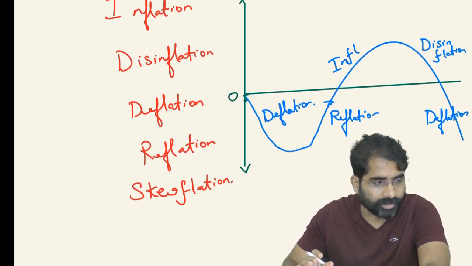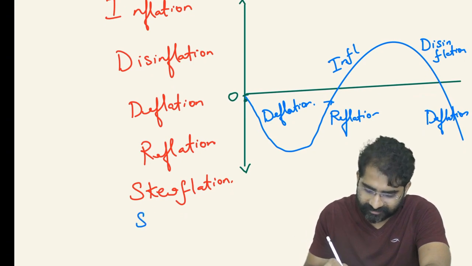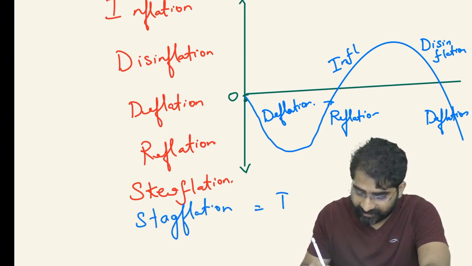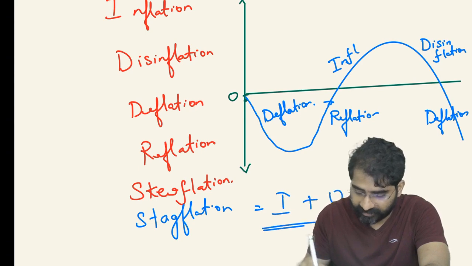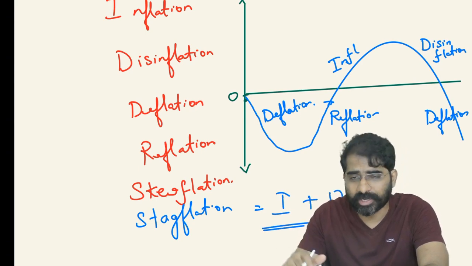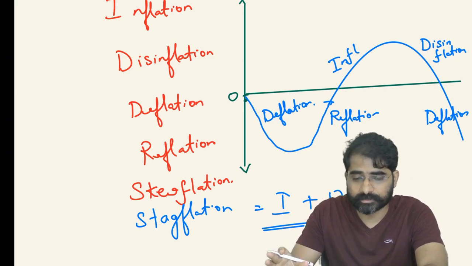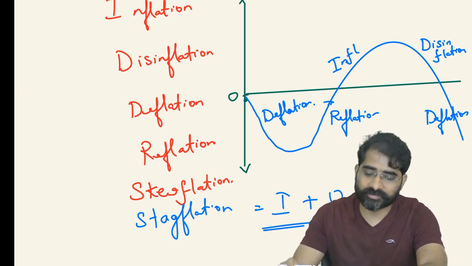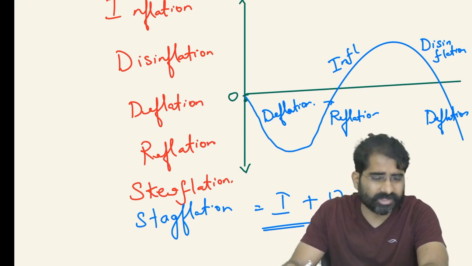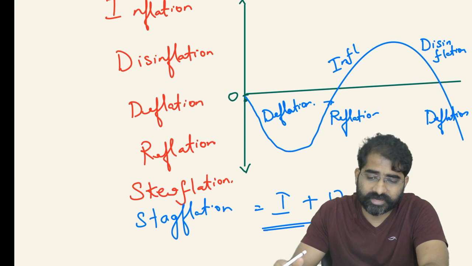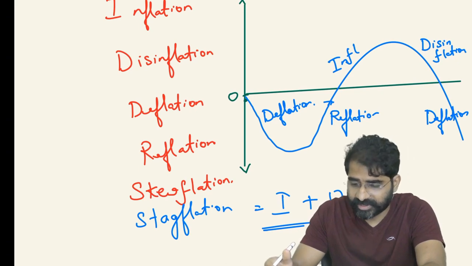Stagflation, you know what is stagflation, right? Stagflation is nothing but inflation associated with the problem of unemployment, very dangerous. UPSC already asked a simple question on how economic growth is associated with inflation. Stagflation is very dangerous because along with inflation, you have an unemployment problem.